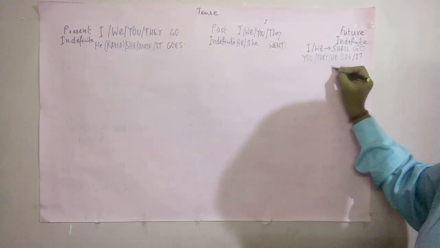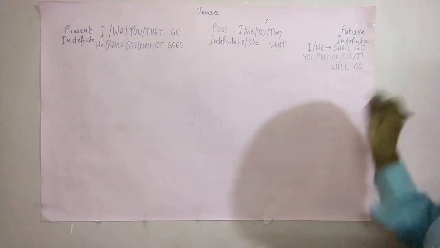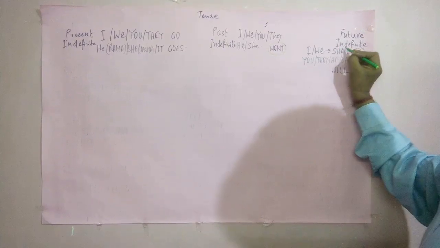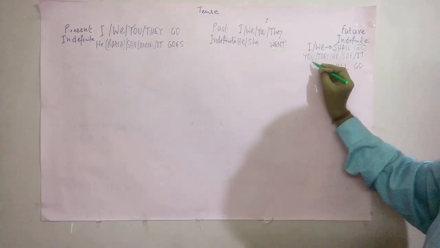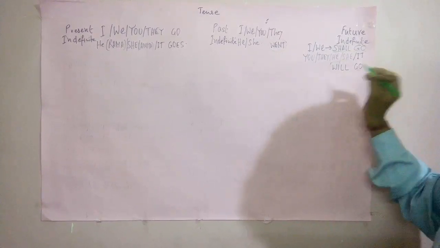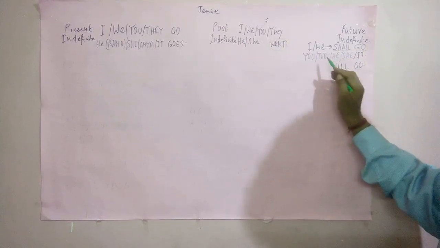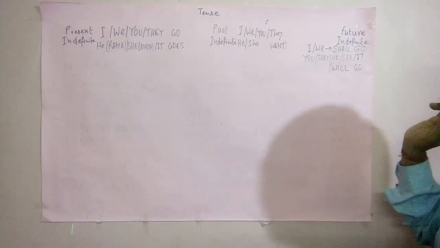What will be that? Will go. So I and we use shall go; you, they, he, she, it use will go. So I shall go, we shall go, you will go, they will go, he will go, she will go, or it will go.